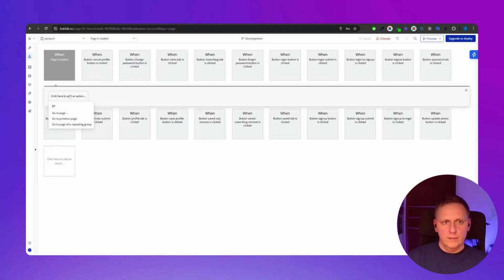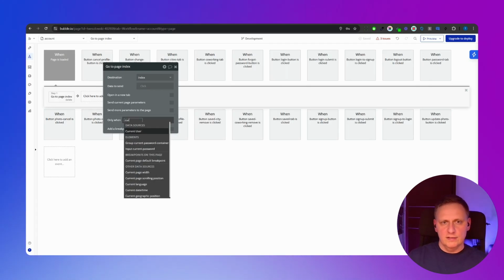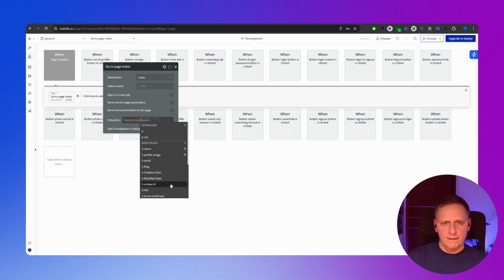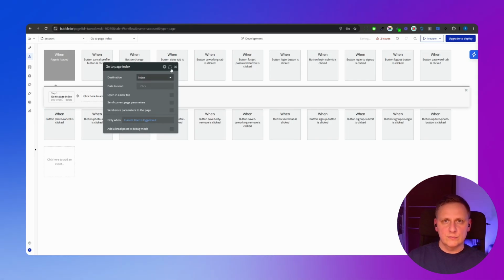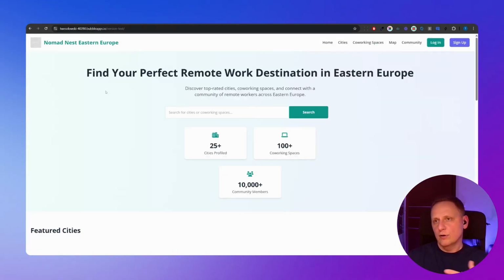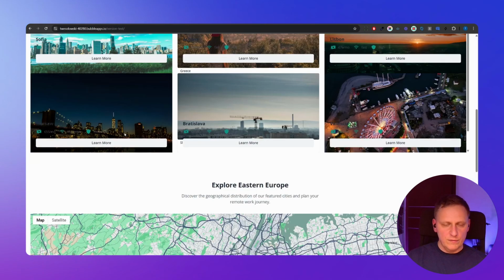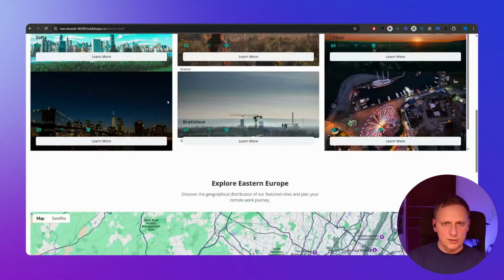Go to page index when current user is logged out. Right, so some of the things need to be tuned in. Right now when I go here, I'm not able to access this page anymore. So some of the things need tuning, but in general it's pretty nice.